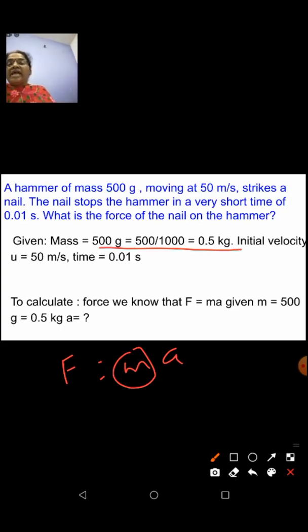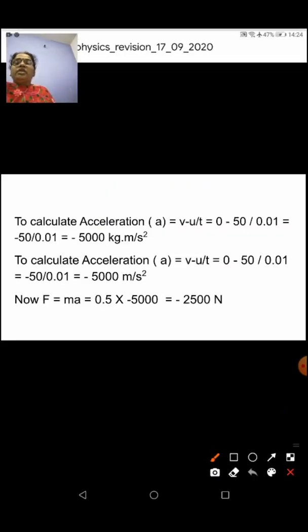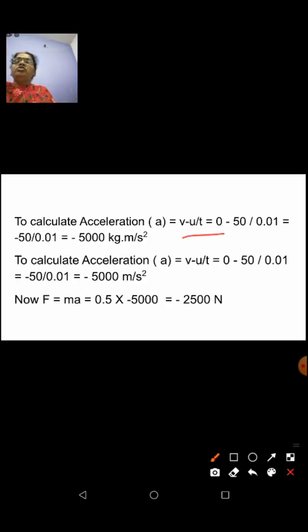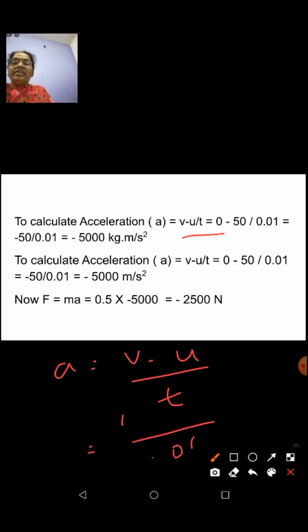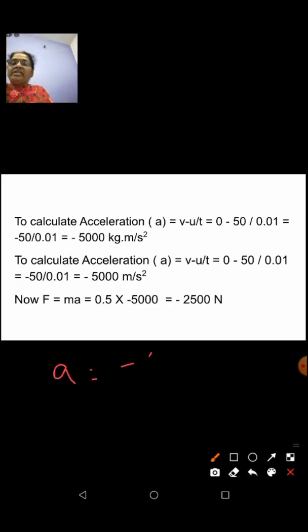Acceleration is not there. Acceleration can be calculated using the formula a = (v − u)/t. See here. Acceleration is calculated by using the formula (v − u)/t. In that case, we know the value of t from the question, that is 0.01. v is 0 and u is 50. Okay. So we are getting a as −50 by 0.01.